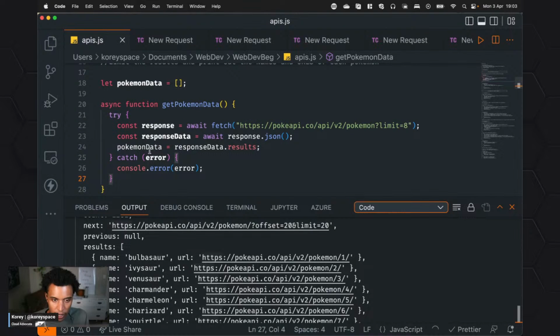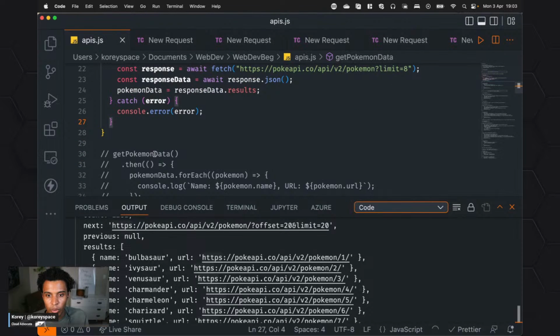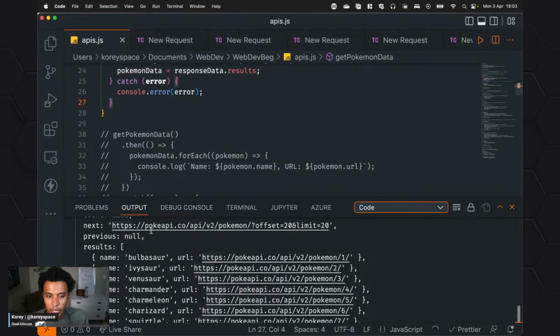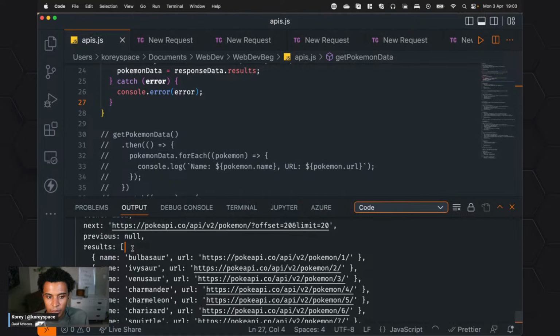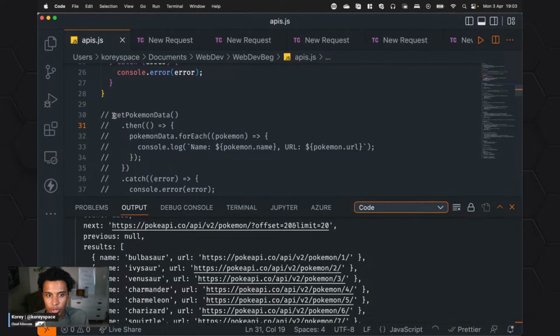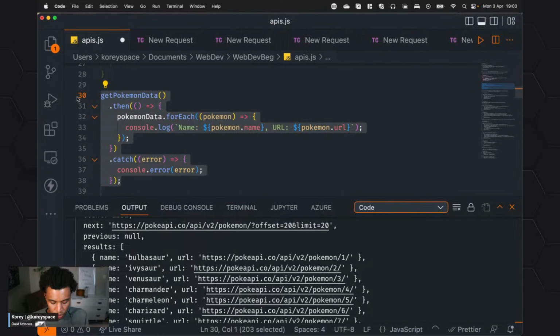So I could run that. It would just work, but that would be kind of boring to see. So let's say instead, now we actually want to show the Pokemon. And what's smart, again, this is why we kind of built up to this point, is that I know I have this name, I have this URL, and it's in an object. It's an array of objects, so in the results. So let's say I want to actually bring that in, or print that out so it's really clean instead of in this object format. So I can uncomment this out and I'll show you what this is doing.